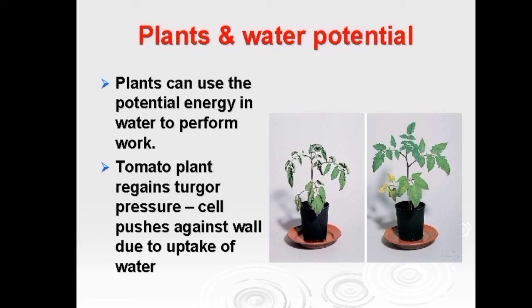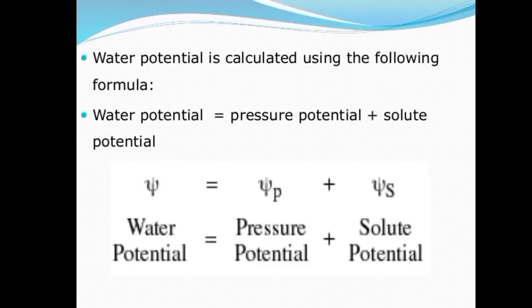If you see the formula for how to calculate the water potential, it is water potential equals pressure potential plus the solute potential. If we add the pressure potential and the solute potential, we get the value of the water potential. To understand these terms, that is pressure potential, solute potential, and the many other terms that can be used to calculate the water potential, we first have to understand them.